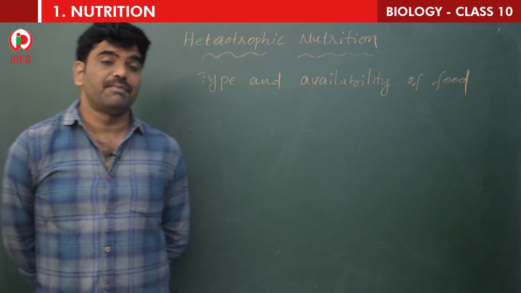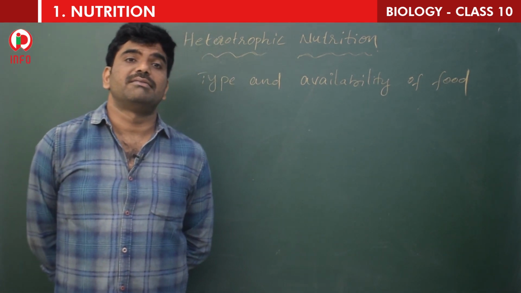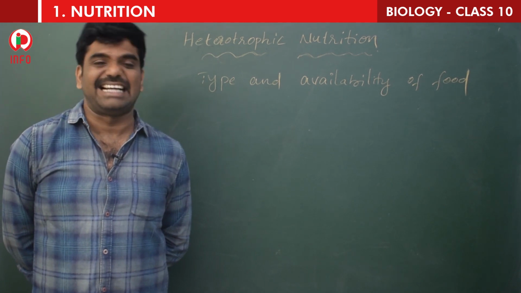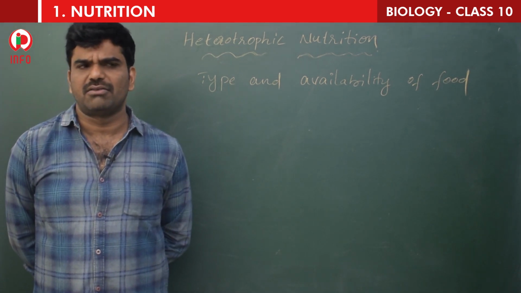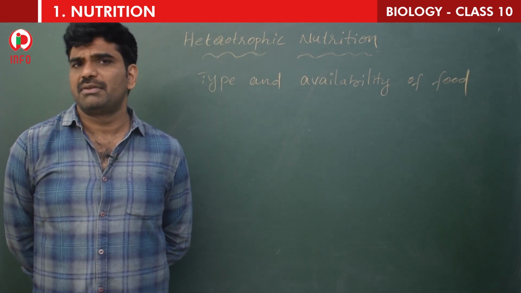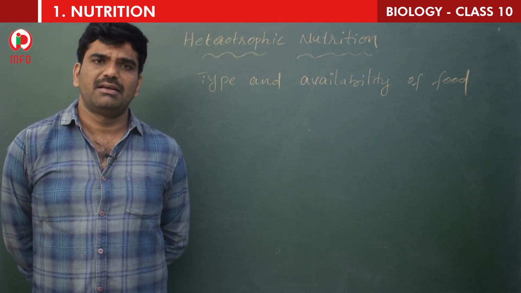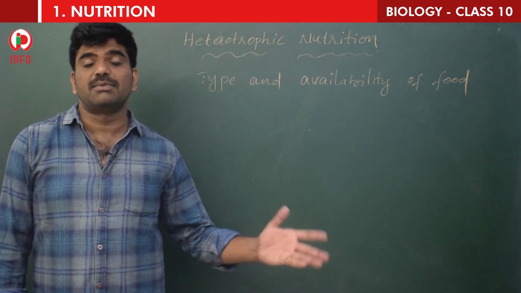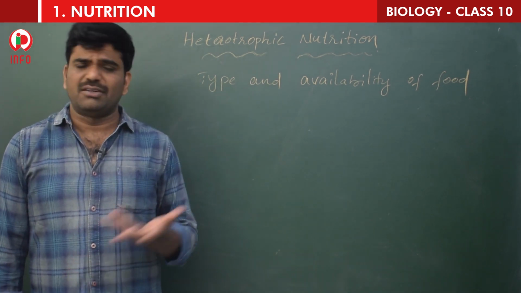Children, if you see, all the organisms cannot take the same type of food material. Yes or no? If you see the examples of rat, cat, buffalo, goat and human beings, and if you go for the lower organisms like amoeba, paramecium, and so many organisms.